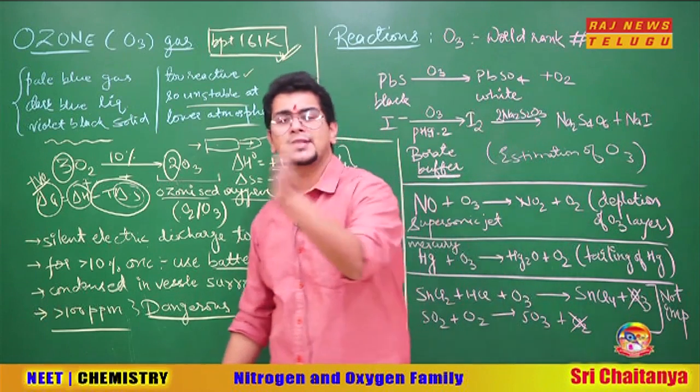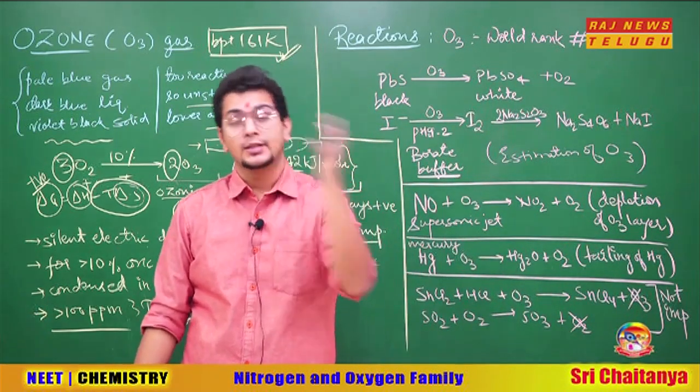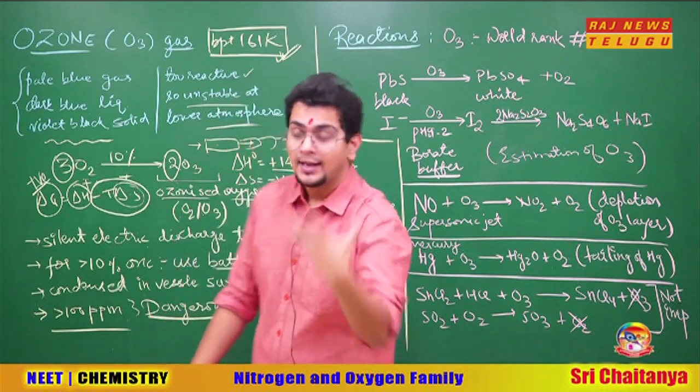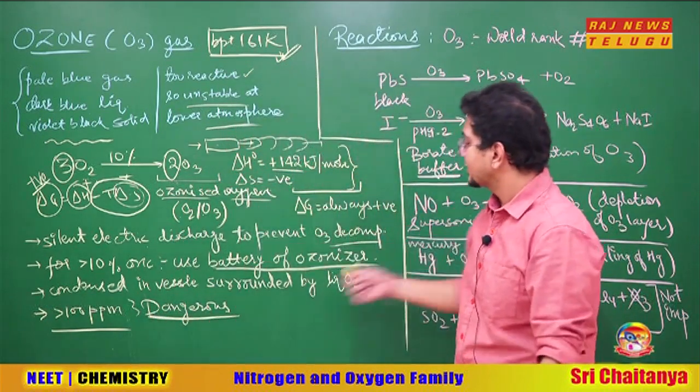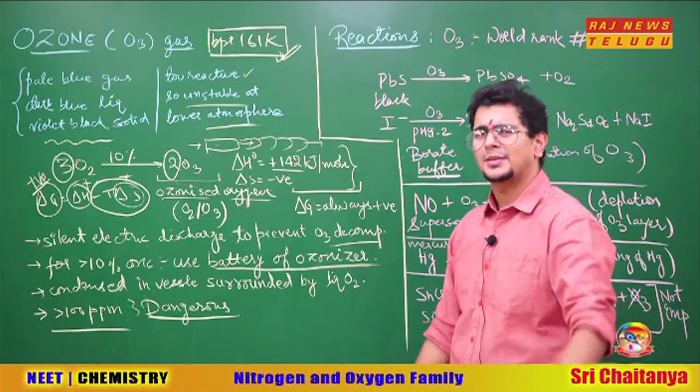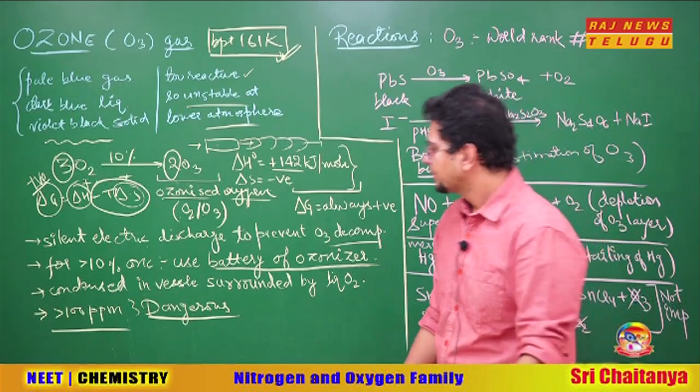Just like the series of cells is known as a battery, when the cells are arranged in series, they are known as a battery. In the same way, when the ozonizers are arranged in series, they are also known as a battery. So use the battery of ozonizers for more than 10% concentration if you wish so.